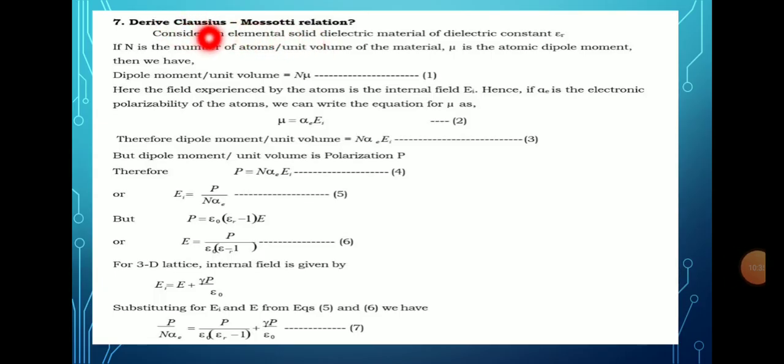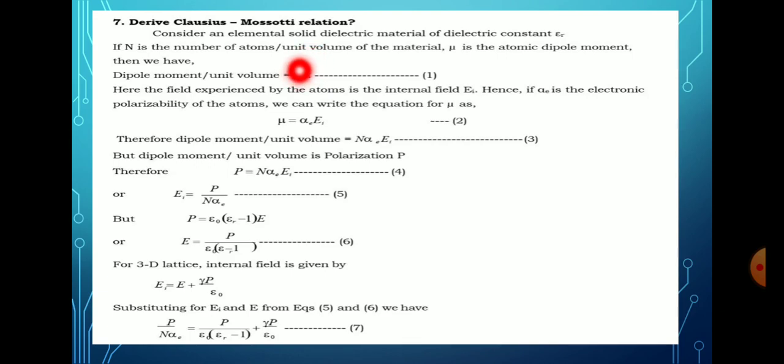Next is the Clausius-Mossotti equation. This is important for your examination. The Clausius-Mossotti equation relates the microscopic property, polarizability alpha, to the macroscopic property, the dielectric constant.